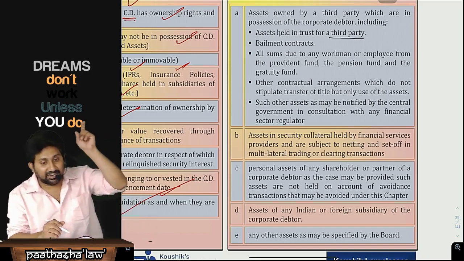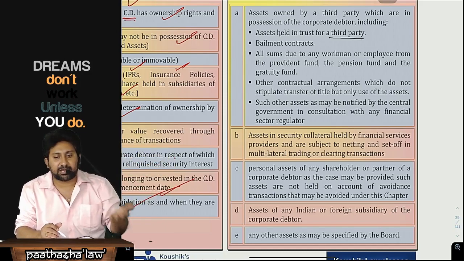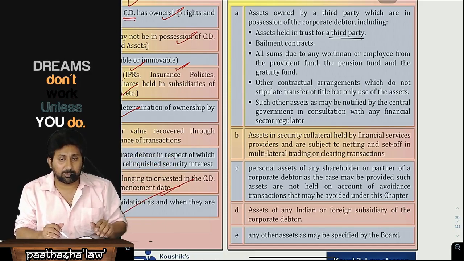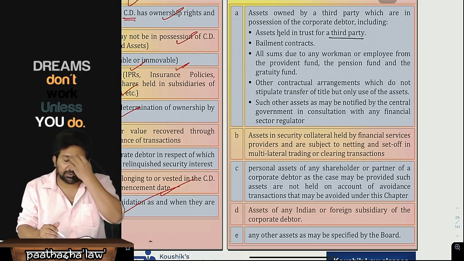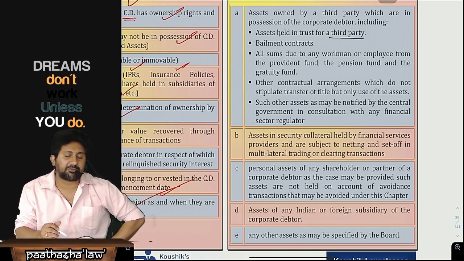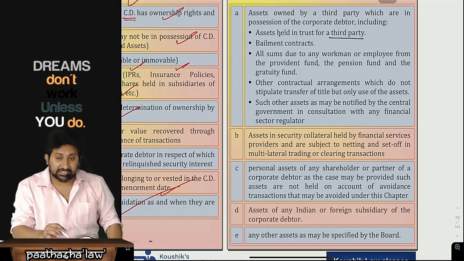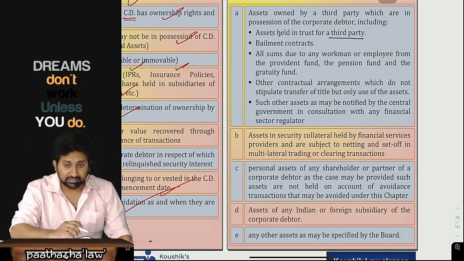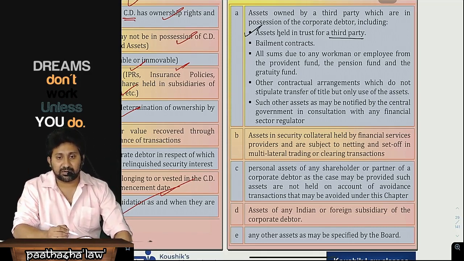Those assets really belong to them. For the purpose of ensuring some benefits are given, I became a trustee, but the asset does not belong to me. I am holding it in a representative capacity. The representative assessee concept is in section 160, sub-section 1, clause 5 of the Income Tax Act. How to tax representative assessees is dealt with there. You can read that section 160. So, assets held in trust for a third party.